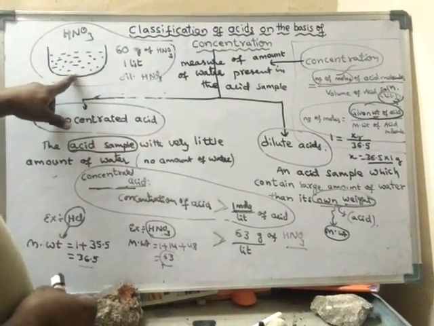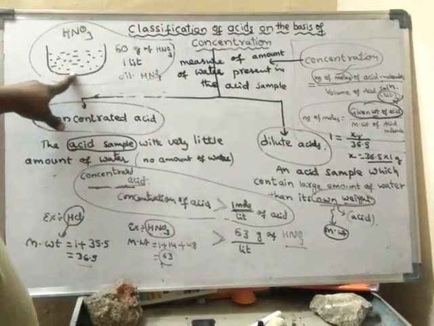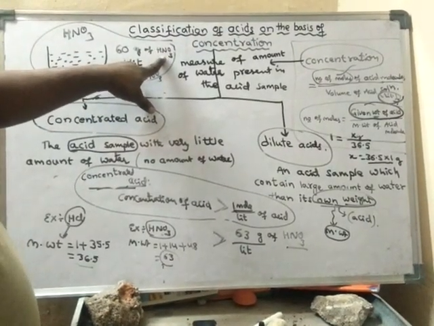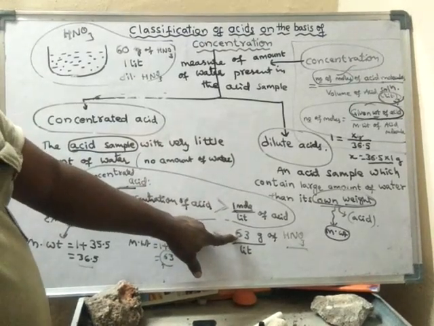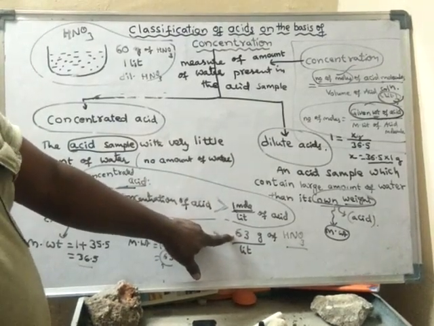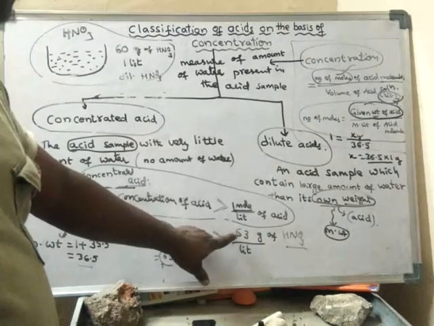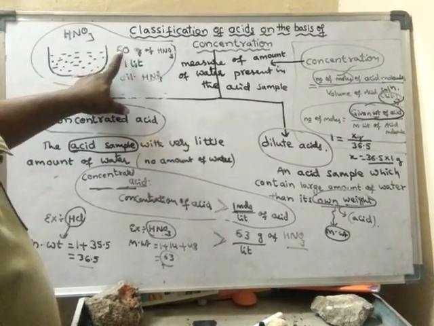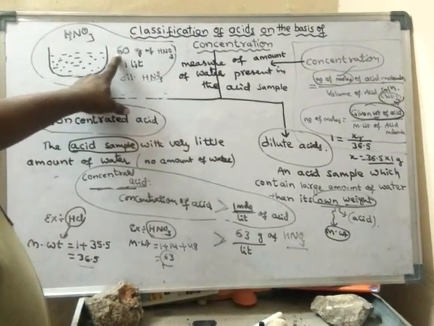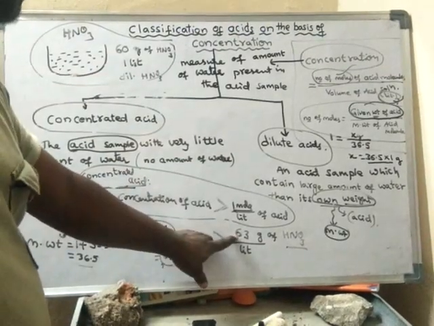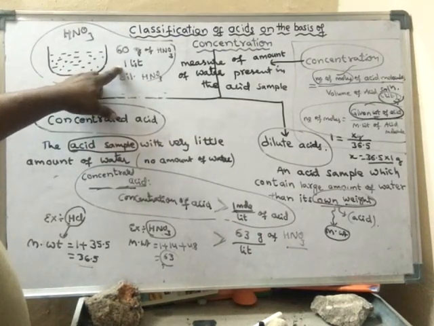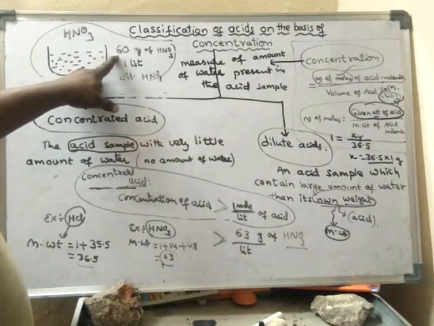Why am I calling it dilute nitric acid now? Because if the weight of HNO3 is greater than 63, then it is said to be concentrated acid. But here the weight is less, only 60 grams per liter.